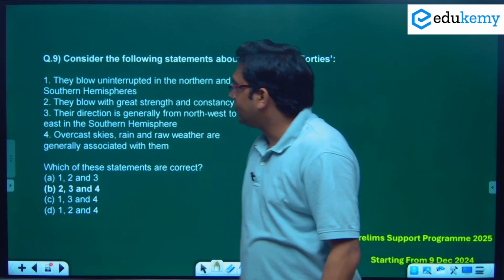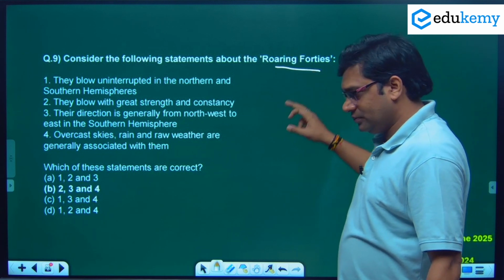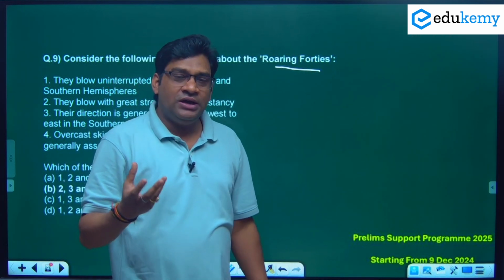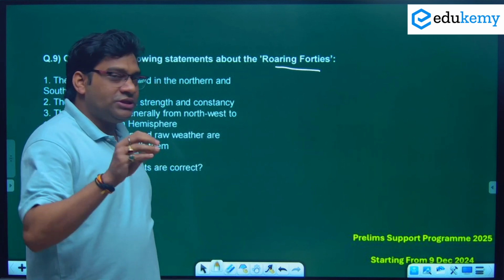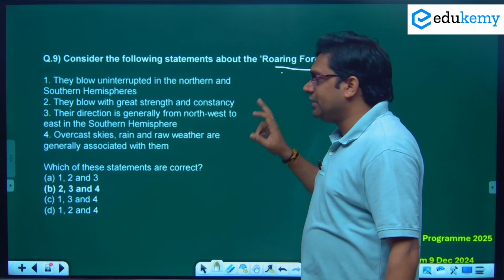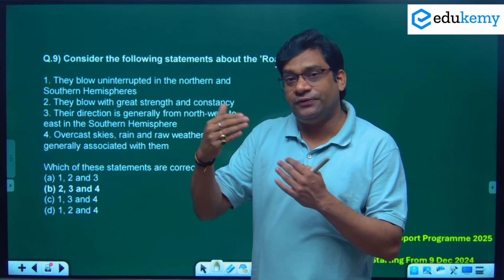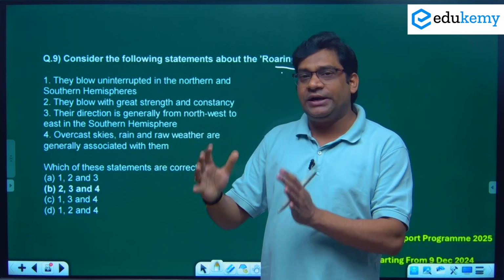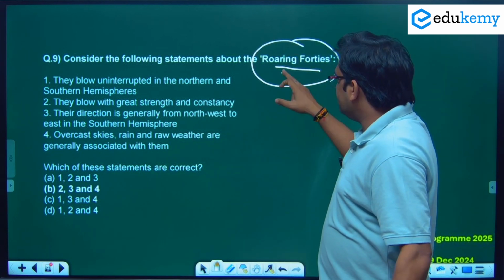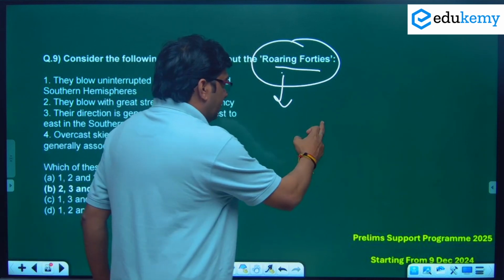Now we'll move to the next question, number 9. Consider the following statements about the roaring forties. This type of question is not mentioned anywhere in your NCERT. The important thing is to remember what the roaring forties are, the striking sixties, the furious fifties: these are names given to the westerlies winds. The roaring forties are more associated with the westerlies wind in the southern hemisphere.